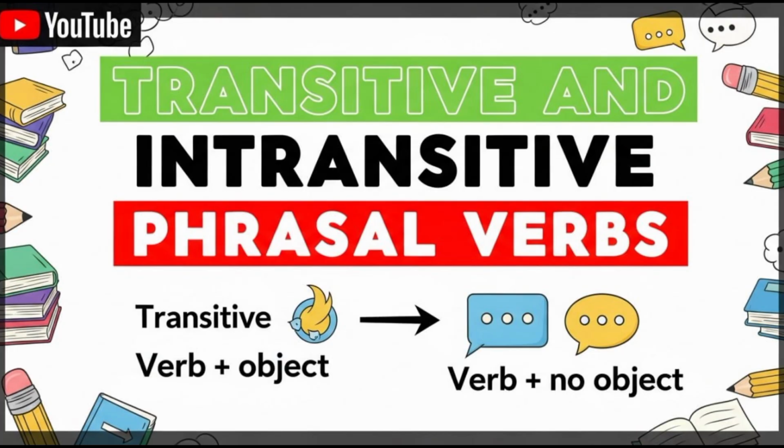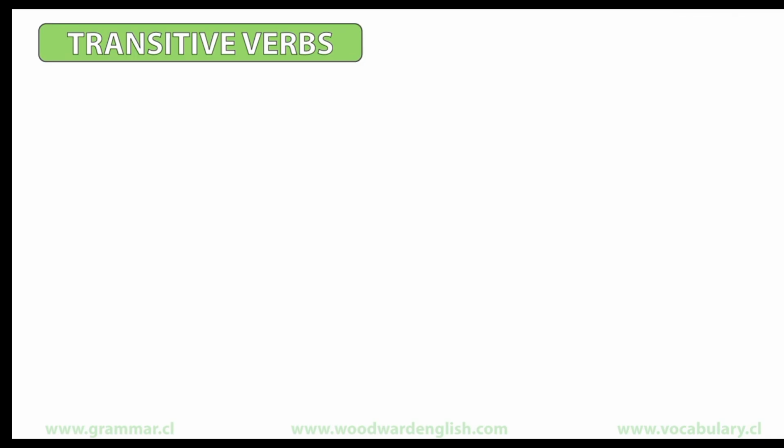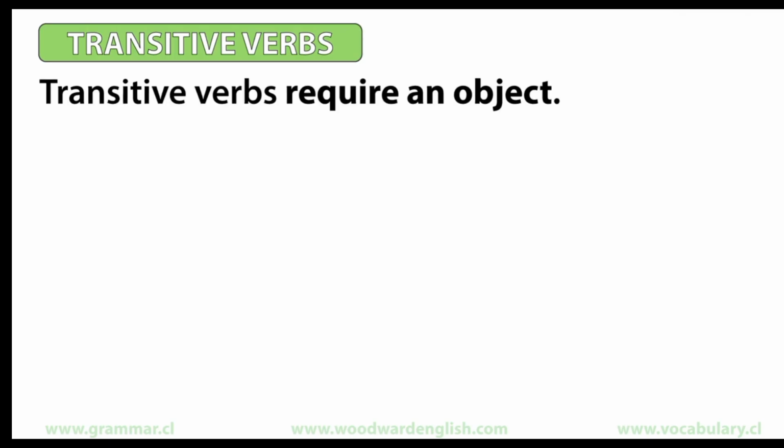Verbs in English can be divided into two main groups: transitive verbs and intransitive verbs. To start with, we will look at transitive verbs. Transitive verbs require an object to complete their meaning.